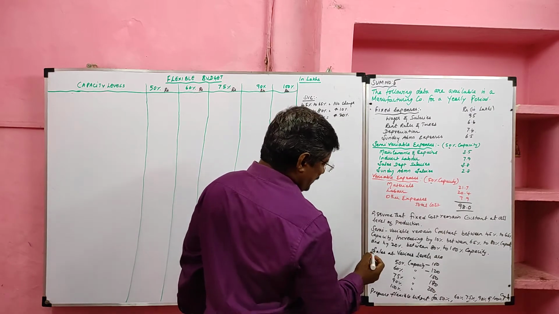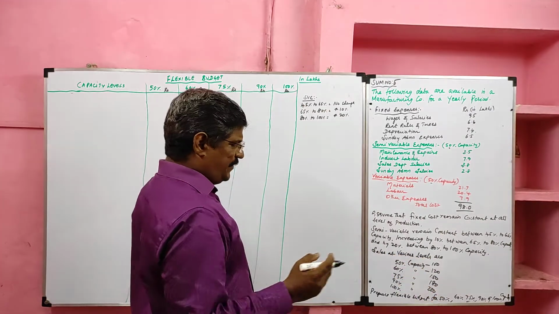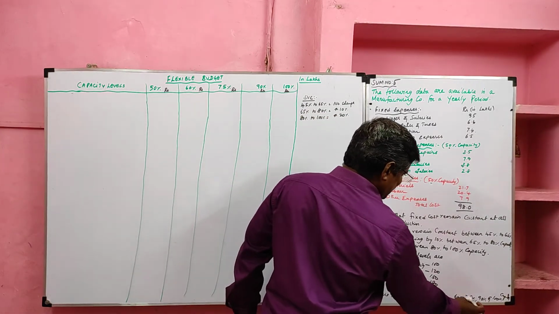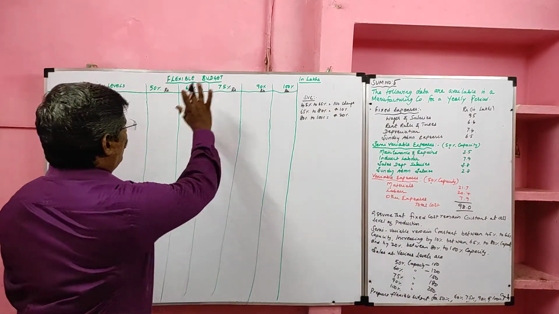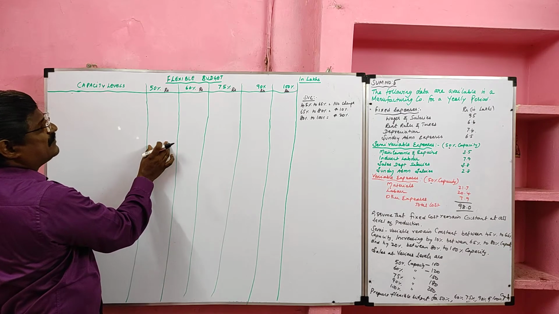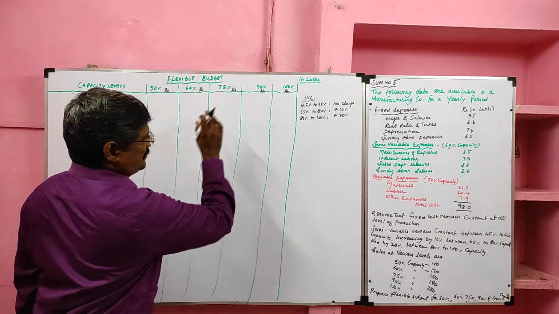Then sales at various levels are given. If sales are given, we have to find the profit also. Prepare flexible budget for 50%, 60%, 75%, 90% and 100% capacity. I have drawn the format of the flexible budget. Given capacity level is 50%, and we have to prepare the budget for 60%, 75%, 90% and 100%.